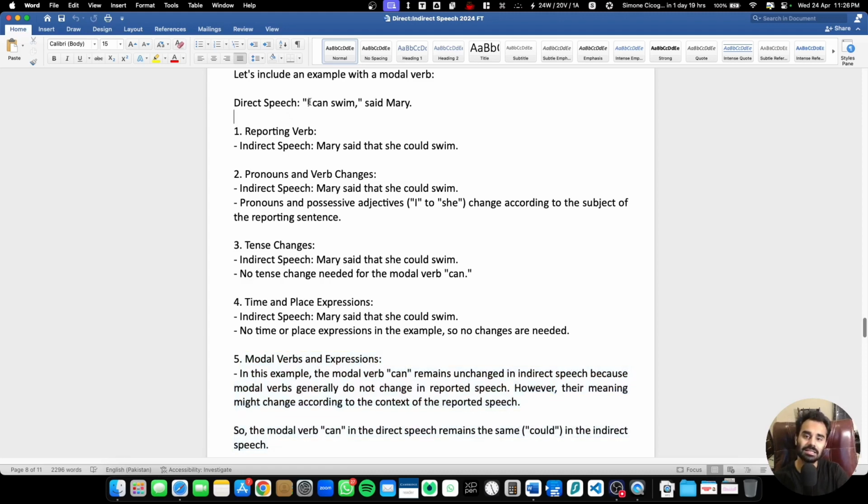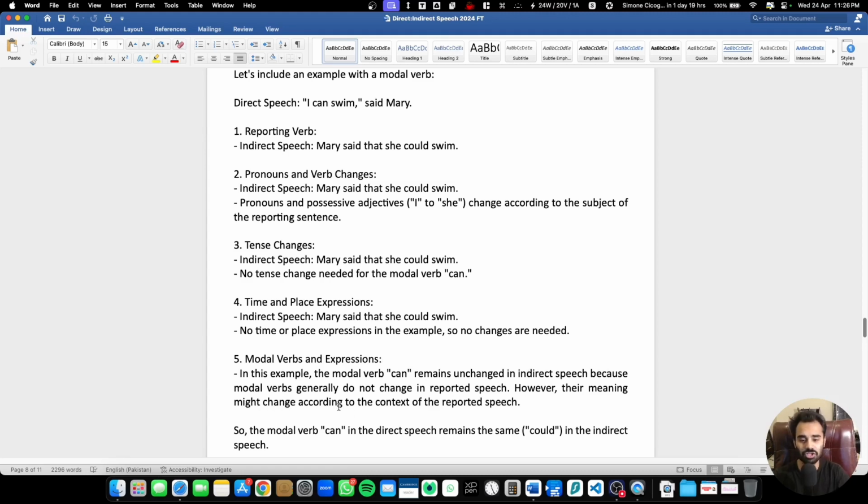So it says here, "I can swim," said Mary. "I can swim," said Mary. Mary said that she could swim. Very simple, all right? The reporting verb. Now, let's see how that's changing. In this example, the modal verb can, okay? "I can swim" remains unchanged in indirect speech because modal verbs generally do not change in reported speech.